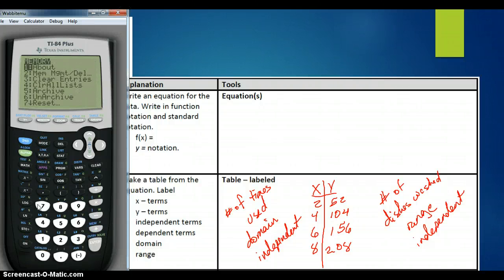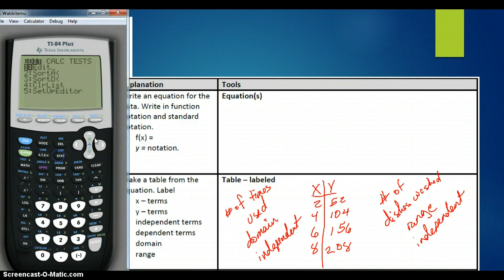Let's go to Stat, Edit, 2468, and 208. Okay, I've got all that in there.